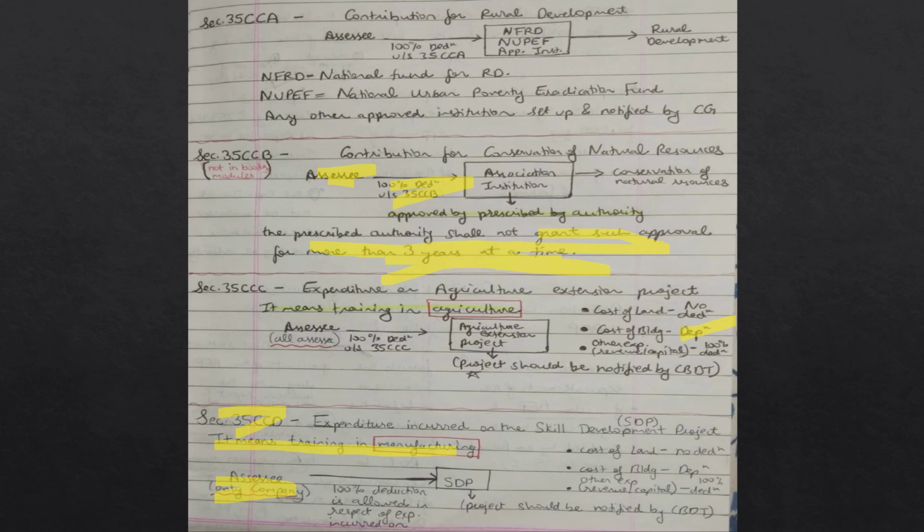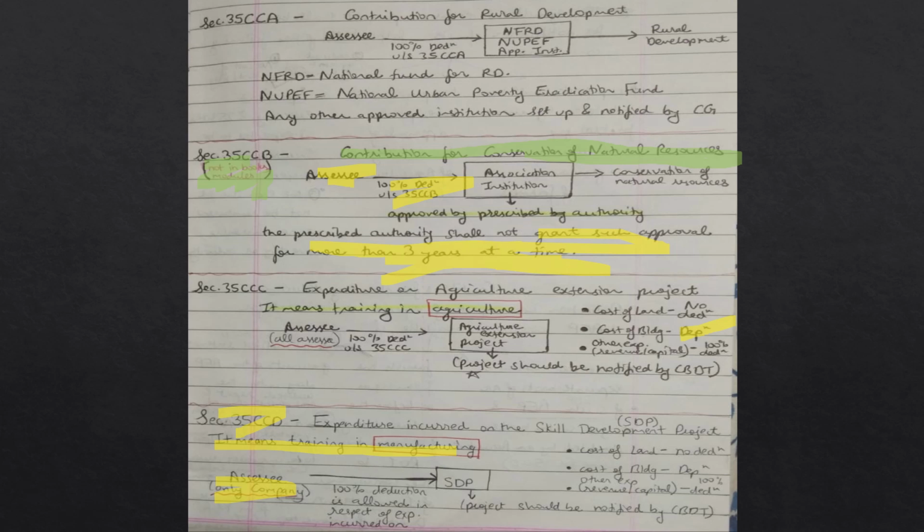Now we will go to section 35CCB. This section is not in your modules. This is just for your information. Section 35CCB is contribution for conservation of natural resources. Any assessee who contributes to an association or institution will get 100% deduction under section 35CCB.